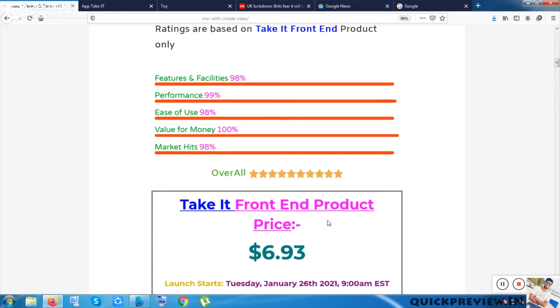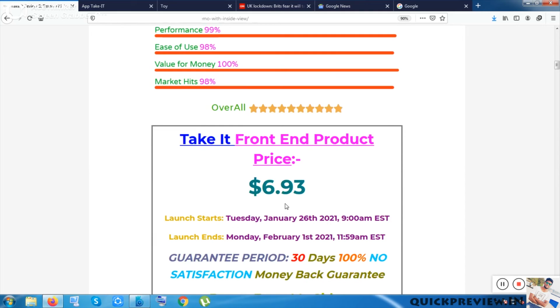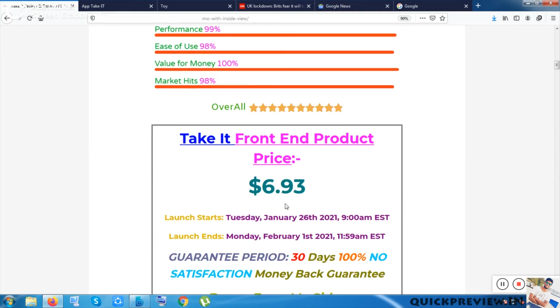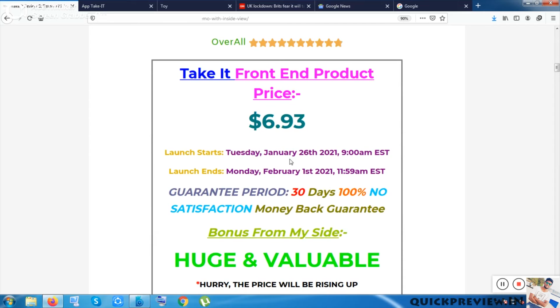And you can check out this tool for just $6.93. You should purchase this tool within this launch period to get the best offer and deals.